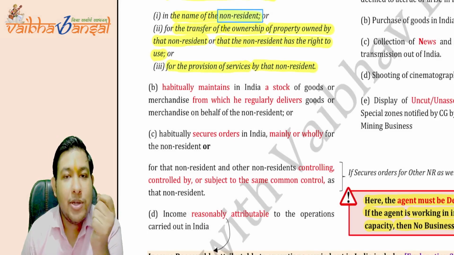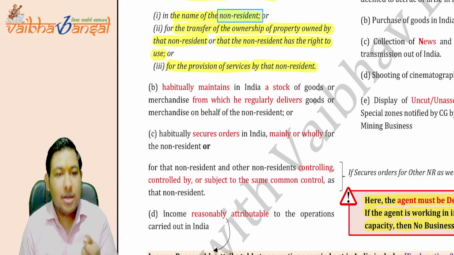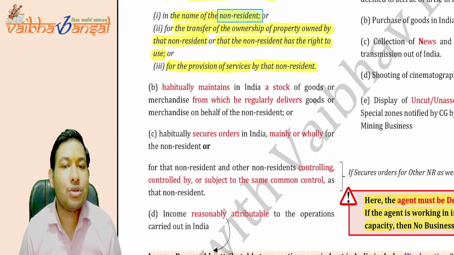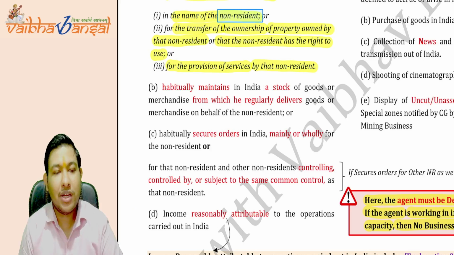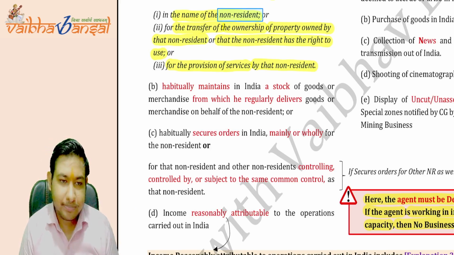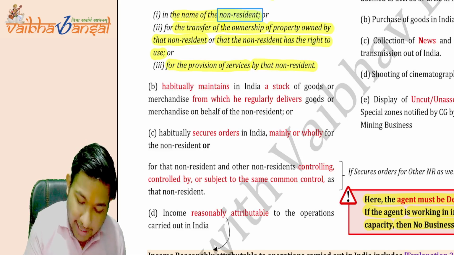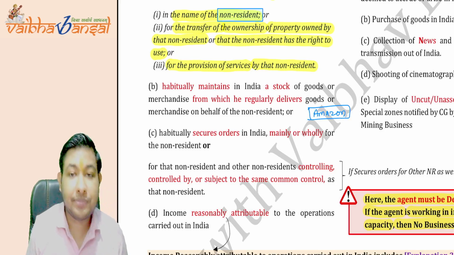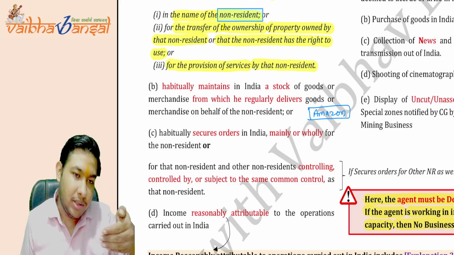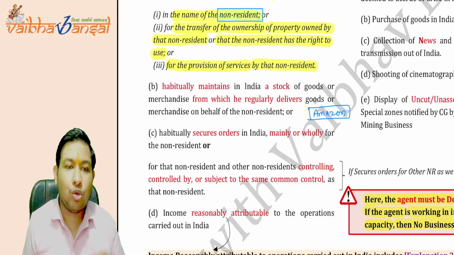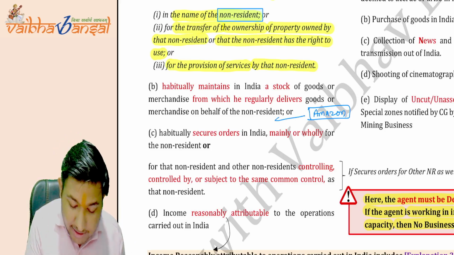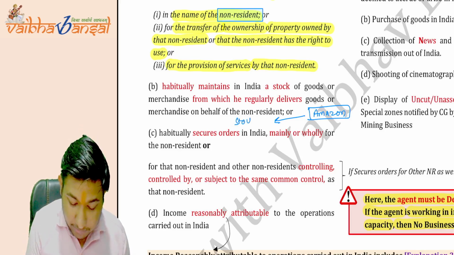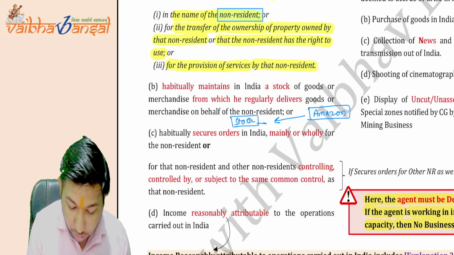The agent habitually maintains in India a stock of goods or merchandise from which he regularly delivers goods and merchandise on behalf of the non-resident. Suppose Amazon says to a person or a company in India, please maintain for me the stock of Alexa.